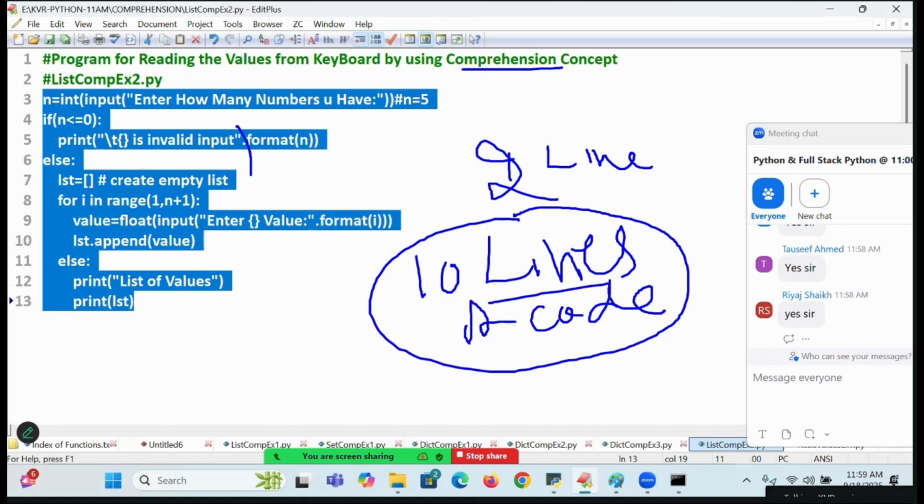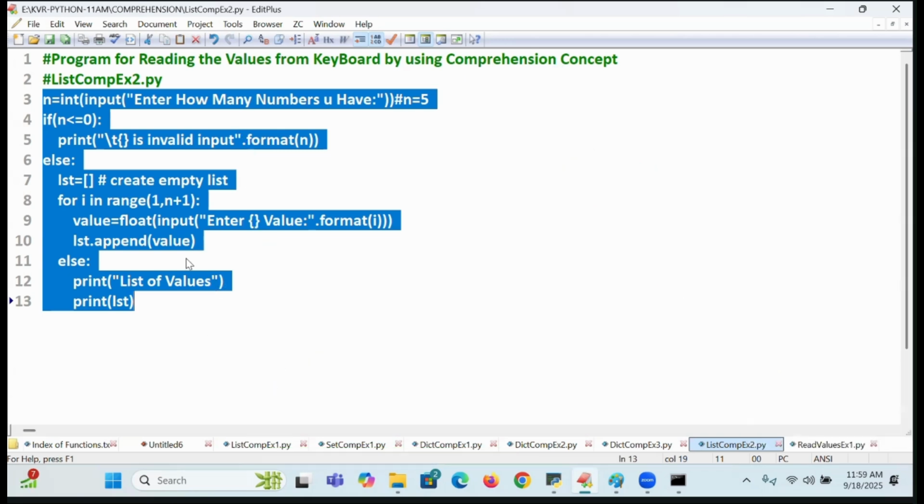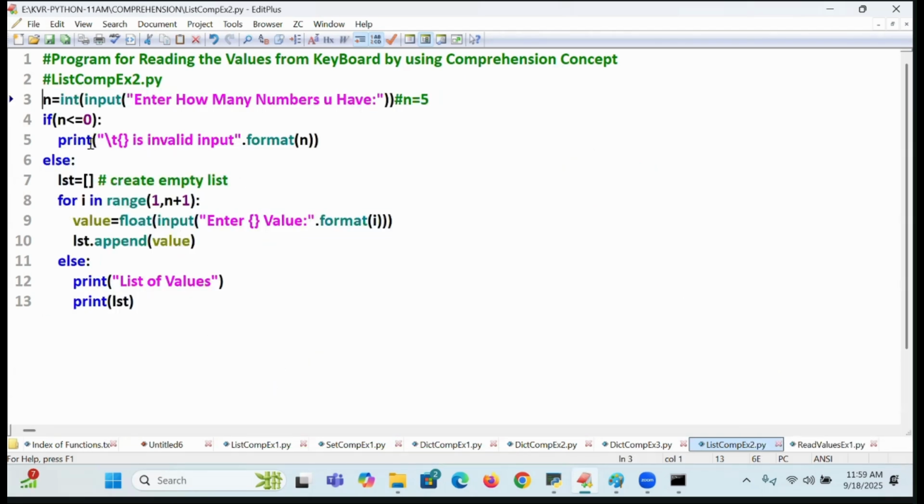This is normal coding for reading the data. Now I want to go for a comprehension code. I want to write it, and that is what I am going to start with. Will you understand this entire thing?